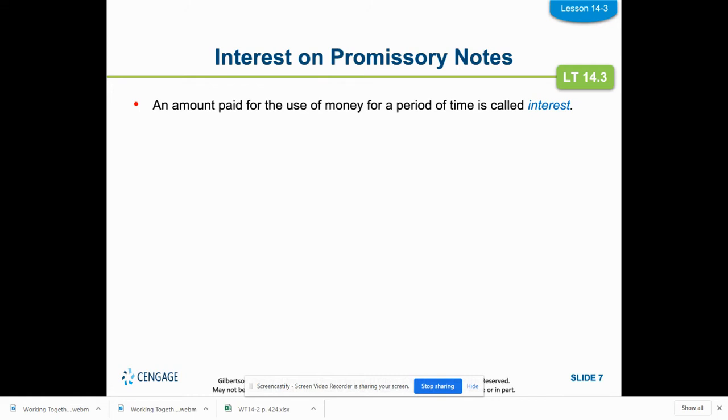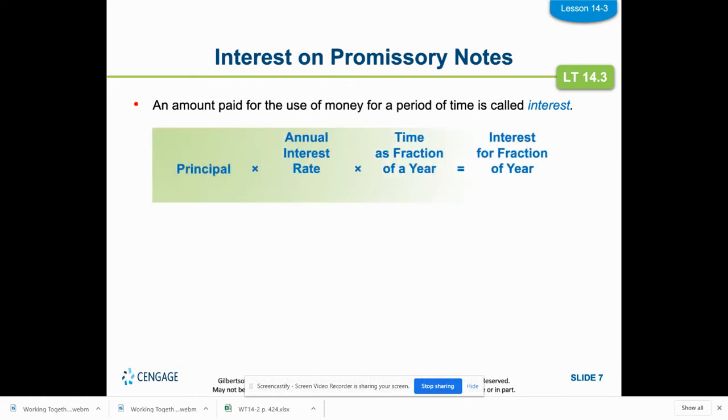And the amount paid for the use of money over a period of time is called interest. Most of you have probably taken personal money management or know something about interest. And we know that principal times interest rate times time is the amount of the interest. So in this case, our principal was $2,578.35. Our interest rate is 8%, and they have 90 days over the 360 days in a year. There's 365 days a year, but businesses use 360 as the number of days in a year.